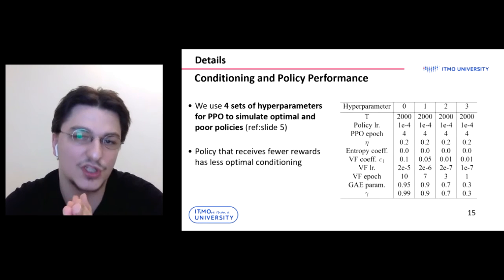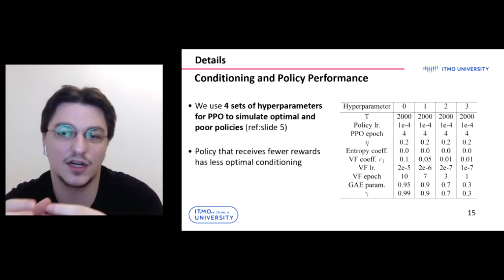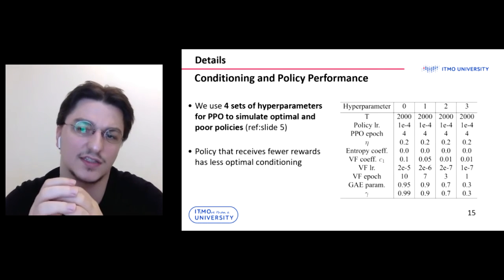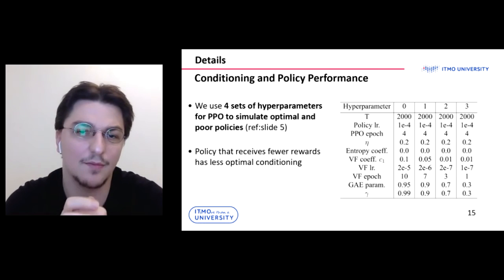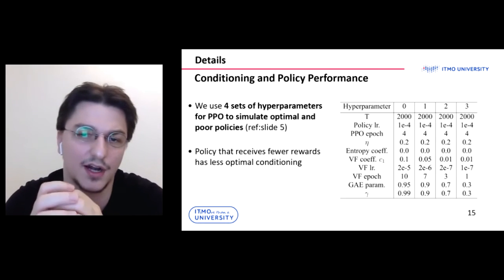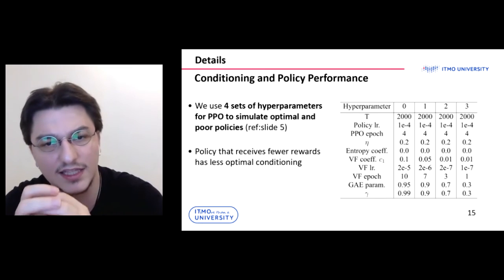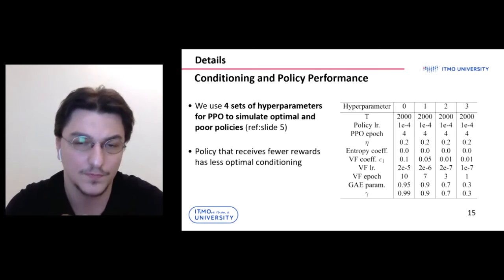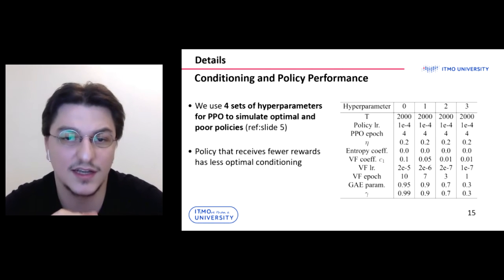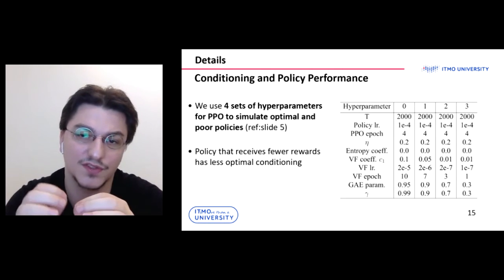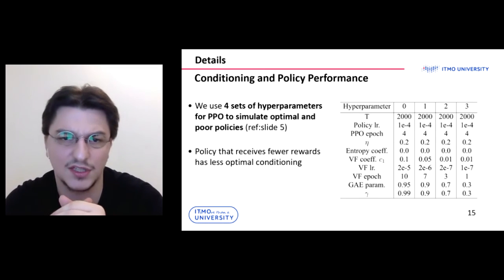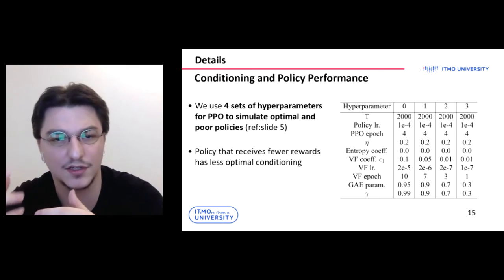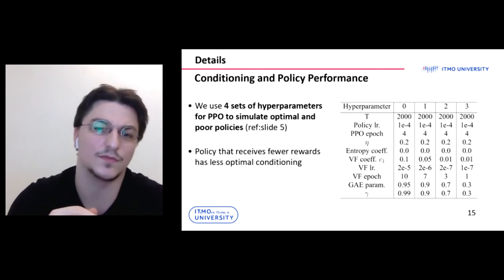We ran proximal policy optimization with different hyperparameters and random seeds on the 4 continuous control tasks. We use the standard PPO parameters as an optimal configuration and made 3 adjustments to these parameters to produce less effective policies. An example of the configuration is presented in a table. Because of the environment dynamics, the linear relation between the reward curves and the conditioning curves is difficult to establish. However, the results show that conditioning often has a similar pattern with the number of received rewards.